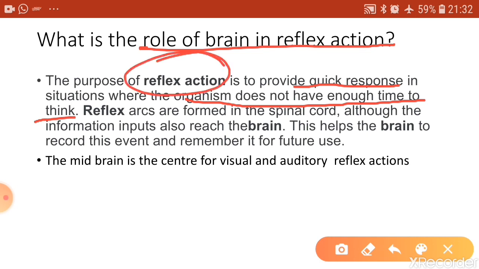And in such cases you find that the spinal cord is the center. In the example shown in the previous slide, the center of the reflex arc was the spinal cord, right? But remember one thing: though the center is the spinal cord, the information is also sent to the brain. The information of the stimulus also reaches the brain in those cases.